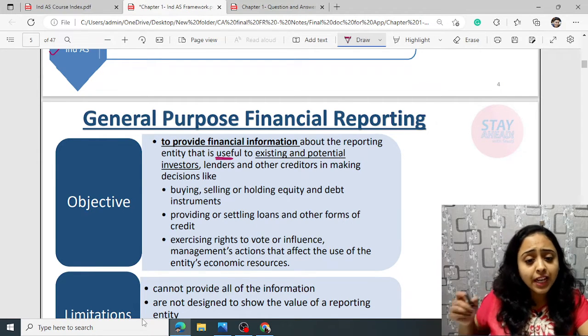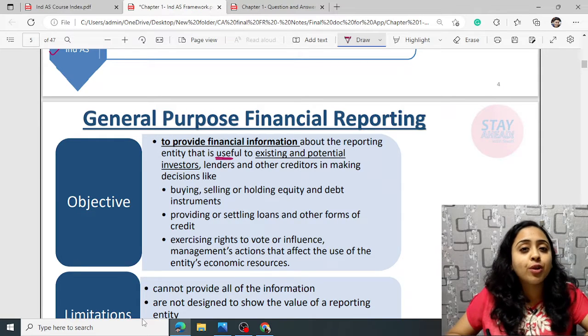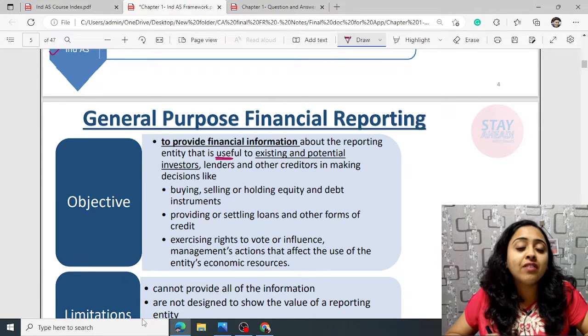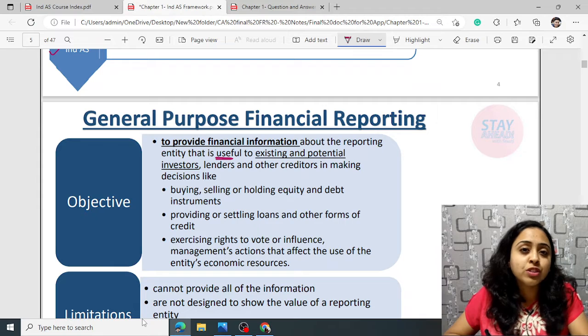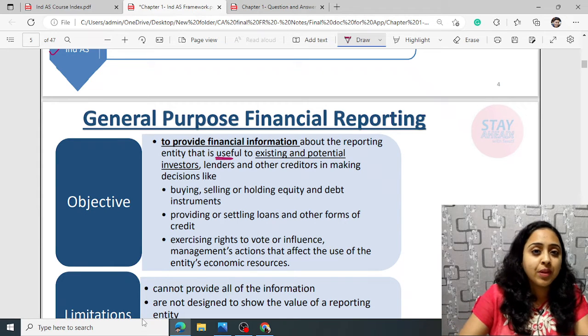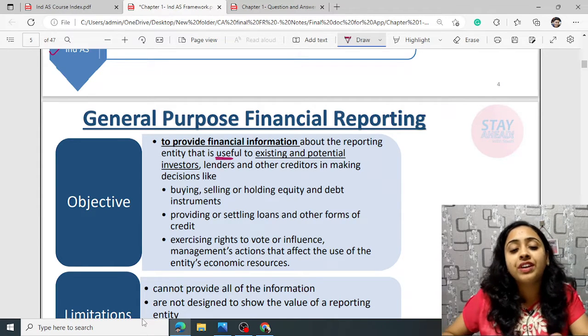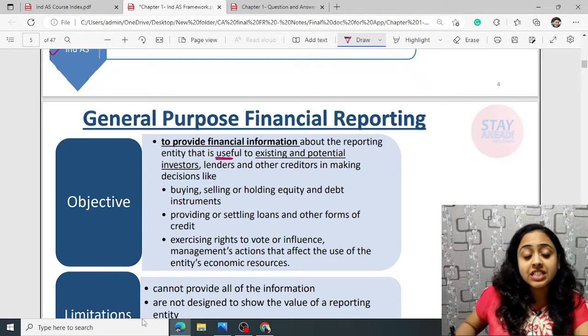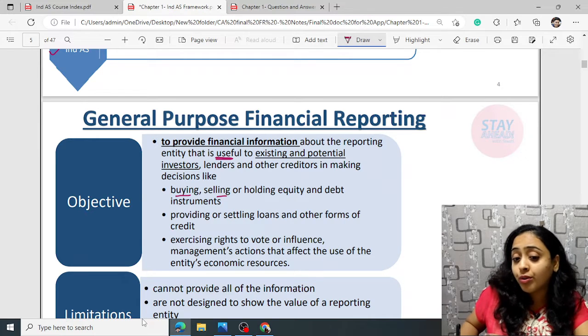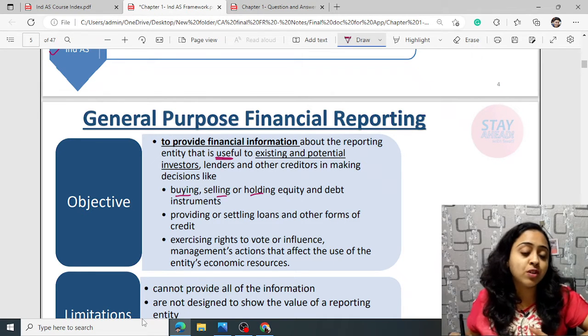It only provides information in a way that is available to potential and existing investors, the people who cannot demand any sort of reports from the entity; they can only view the financial statements that are generally available. This affects decisions like whether they should buy more, sell, or keep holding the instruments, or providing or settling loans or other forms of credit.